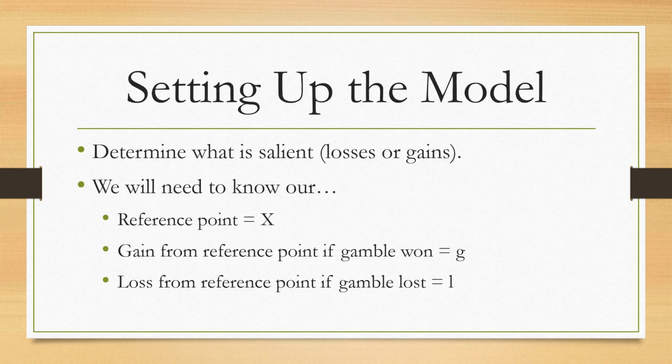If we're going to set up the model, we have to first determine what is salient, losses or gains. We will need to know, first, our reference point, which we will label X. Second, the gain from the reference point if the gamble is won, which we will label G. And finally, the loss from the reference point if the gamble is lost, L.